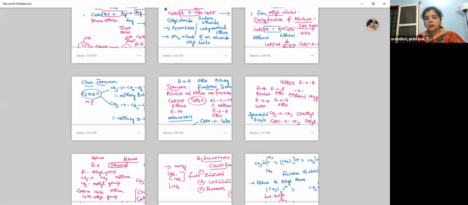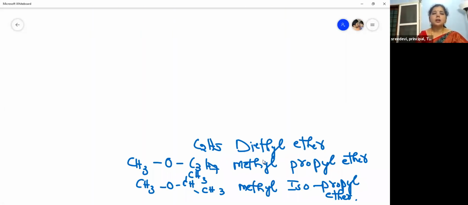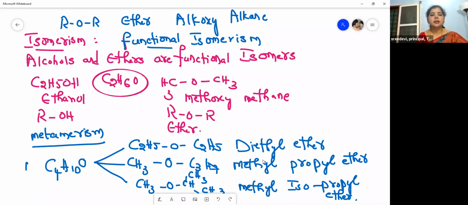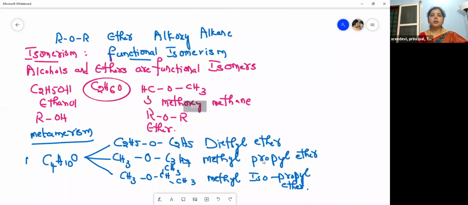So then we learned the nomenclature. According to the IUPAC nomenclature, they are called alkoxy alkanes. Alkoxy alkanes, right? So then we started to learn isomerism.